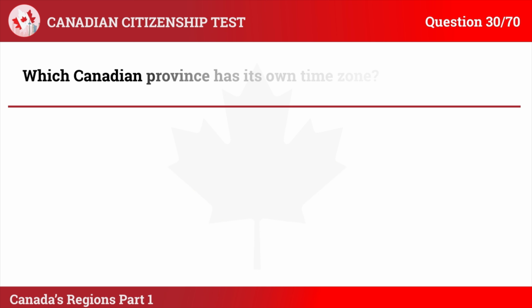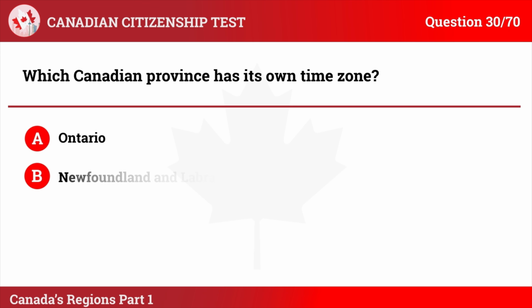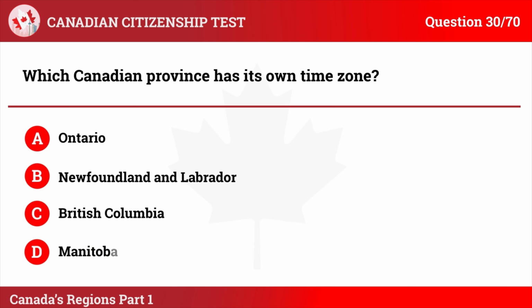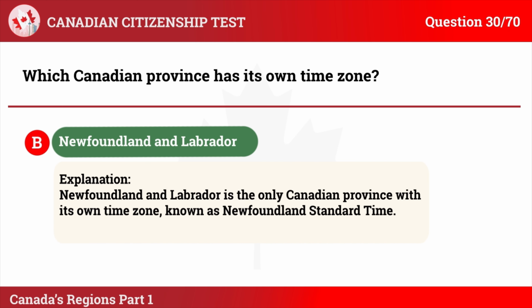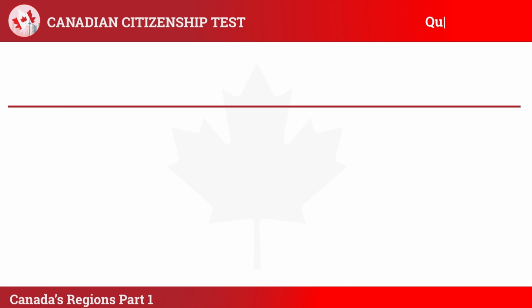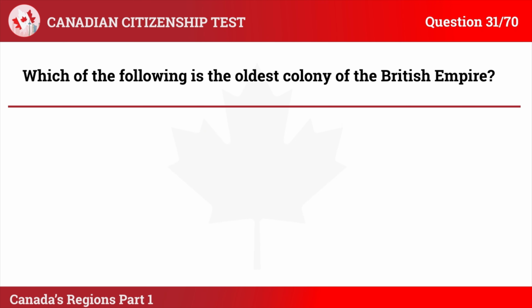Question 30. Which Canadian province has its own time zone? A. Ontario. B. Newfoundland and Labrador. C. British Columbia. D. Manitoba. The correct answer is B. Newfoundland and Labrador. Explanation: Newfoundland and Labrador is the only Canadian province with its own time zone, known as Newfoundland Standard Time.